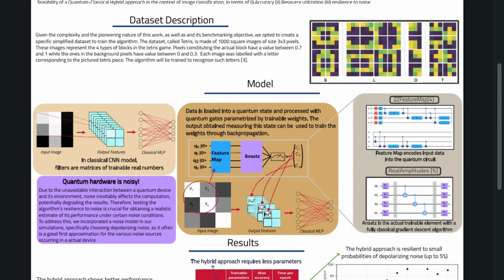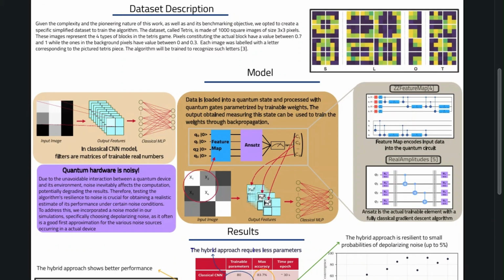Specifically, we used Qiskit's ZZ feature map. The second part of the variational quantum circuit is usually called ansatz and comprises trainable parametric quantum gates. In this work, we adopted Qiskit's real amplitude ansatz. We ran the variational quantum circuit several times and measured the computational basis on the output quantum state to estimate the 2^n probability coefficients.